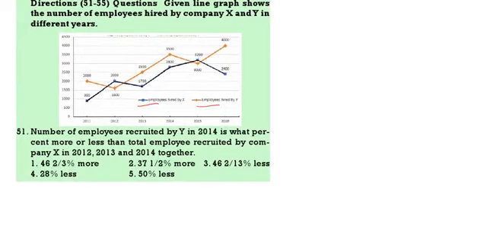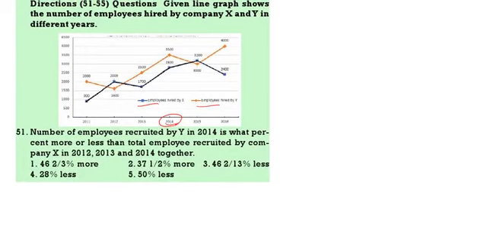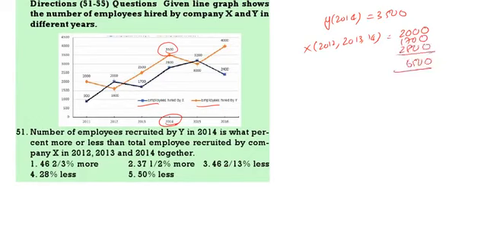Number of employees recruited by Y in 2014. Y in 2014 is 3500. It is what percent of the total of X in 12, 13, 14? So 12 is 2000 on the blue line, then 13 is 1700, then 2800. If you do the total, it is 6500. Now the question is, 35 is how much less than 65? 30 less.